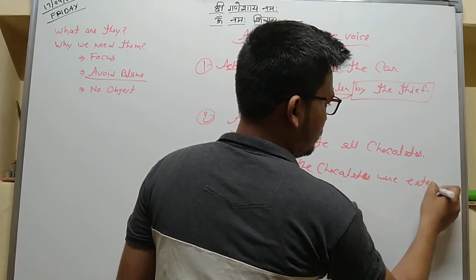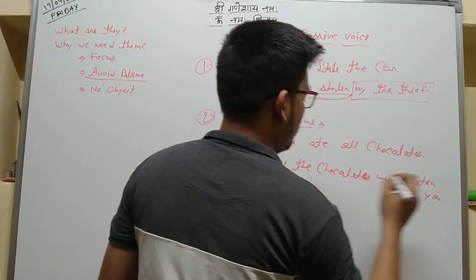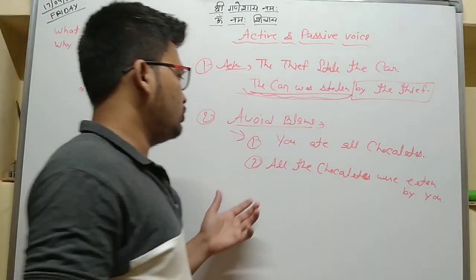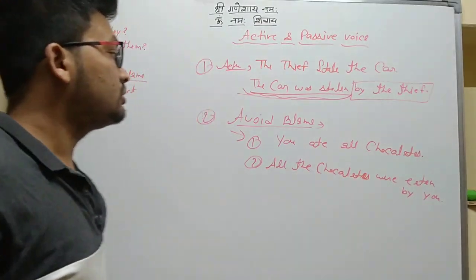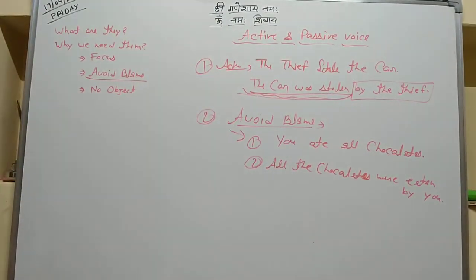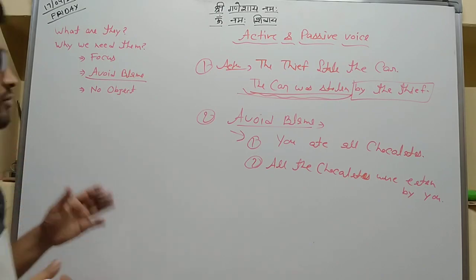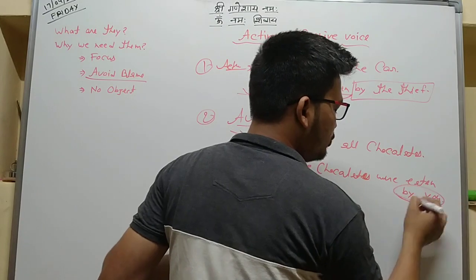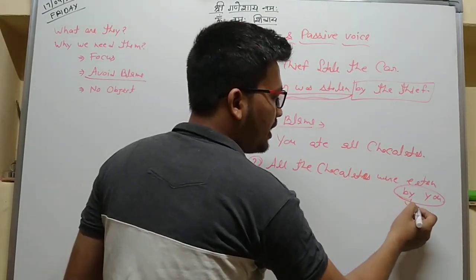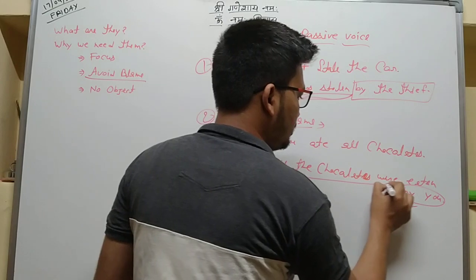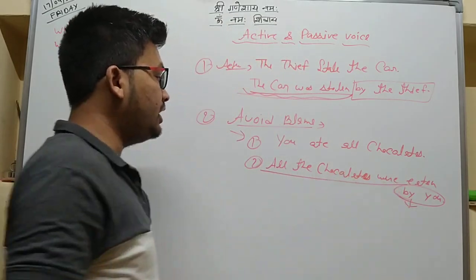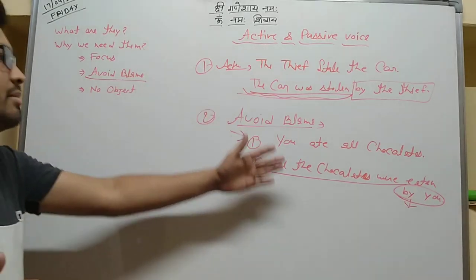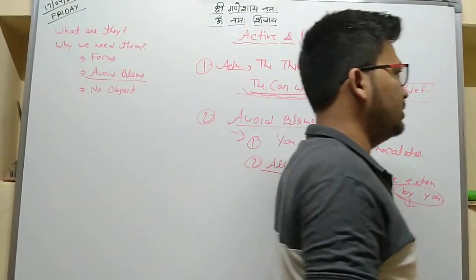Or: all the chocolates were eaten by you. We can use this sentence to soften our words. We can even hide by you. The main sentence is: all the chocolates were eaten. So we can use passive voice to avoid blaming anyone.